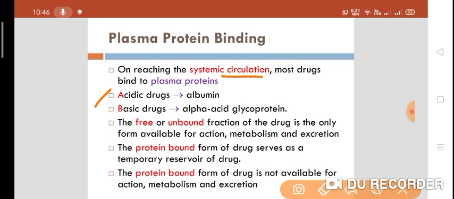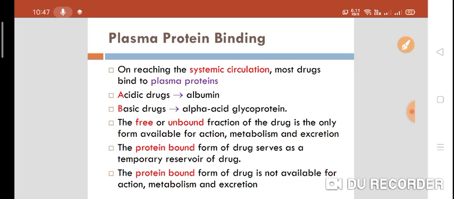Now there are two types of drugs, acidic drugs and basic drugs. Acidic drugs particularly bind to albumin. A goes with A. That means acidic drugs bind with albumin and basic drugs bind to alpha 1 acid glycoprotein. Acidic drugs bind to albumin and basic drugs bind to alpha 1 acid glycoprotein.